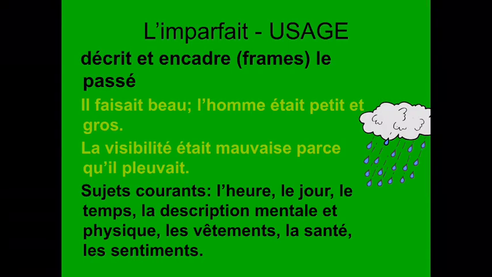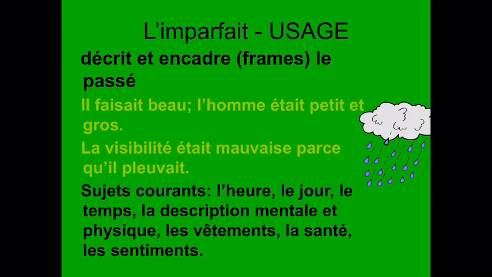So, the usage of imparfait is describing an event of the past, be it the weather condition or a physical or a mental condition of a person. Par exemple, il faisait beau. L'homme était petit et gros. So here in the first example, we have described the weather condition using the verb faire in imparfait, and in the second case, the man is described as being small and fat.